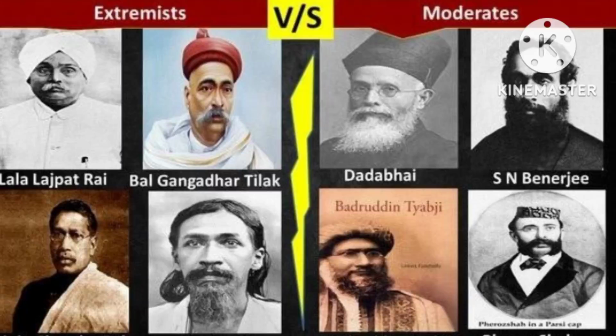He published articles opposing the British in his papers Kesari and Maratha, and during his imprisonment he wrote Gita Rahasya. Please note this as very important. There are many important questions in this chapter, as it is a very long chapter. Gita Rahasya was written by Lokmanya Tilak, Bal Gangadhar Tilak, in the jail.